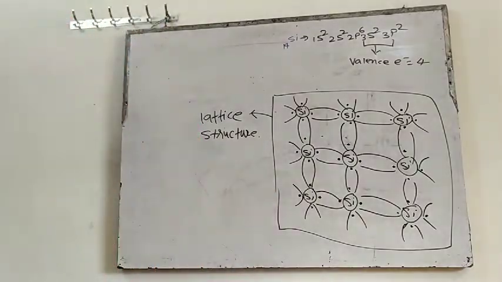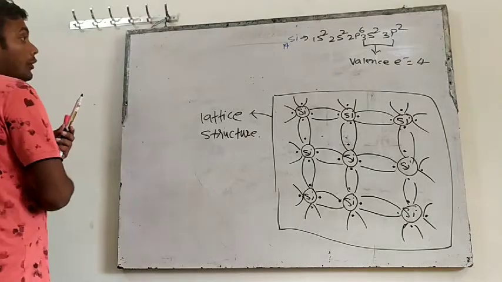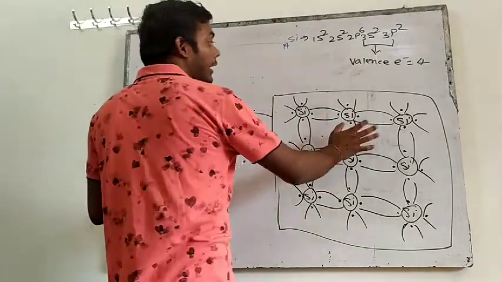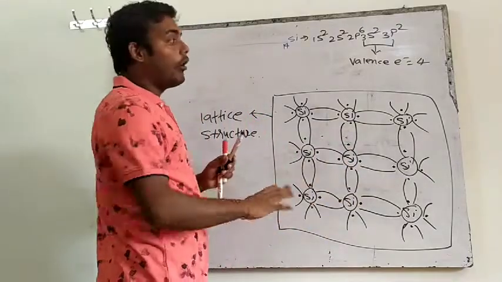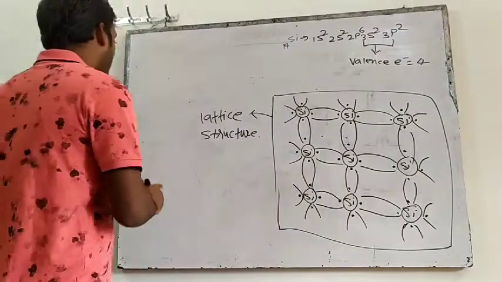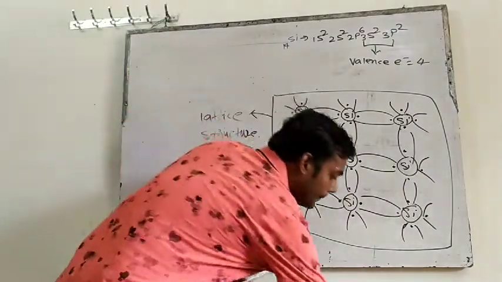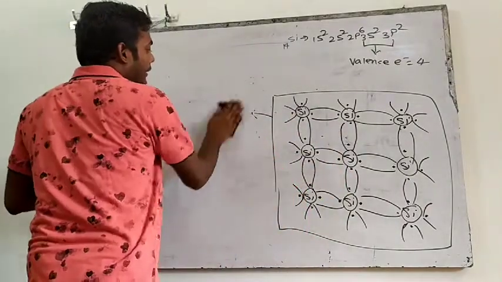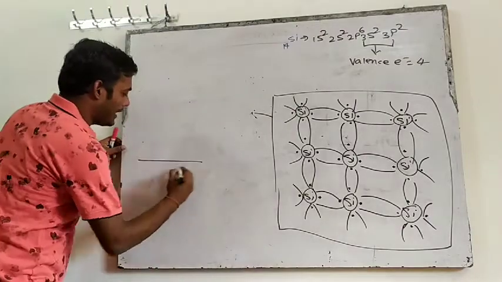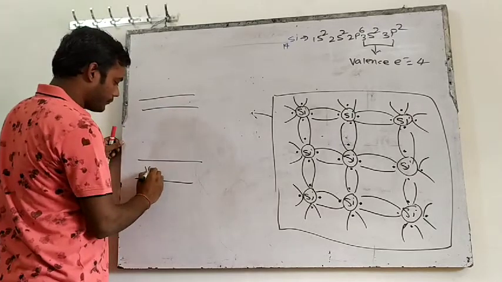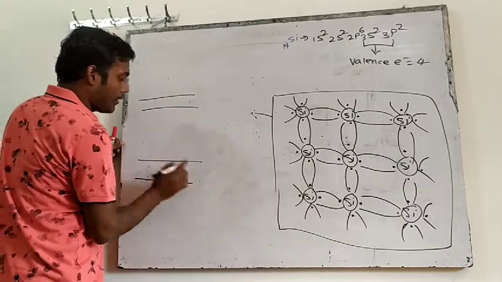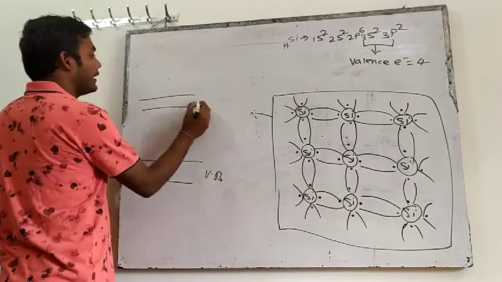Now try to understand that in the valence band all the silicon is making bonds with each other. Valence means in the valence band all the silicon will be making covalent bonds with each other. तो जो हम लोगों ने देखा था, see here, one was valence band, one was conduction band. This is valence band, this is conduction band.